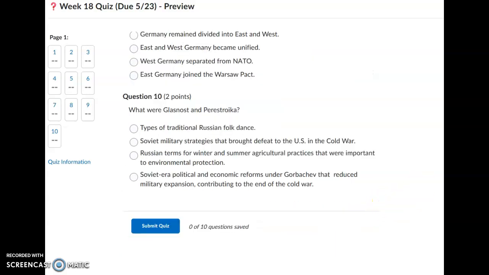Question 10. What were glasnost and perestroika? Types of traditional Russian folk dance, Soviet military strategies that brought defeat to the U.S. in the Cold War, Russian terms for winter and summer agricultural practices that were important to environmental protection, or Soviet-era political and economic reforms under Gorbachev that reduced military expansion, contributing to the end of the Cold War.